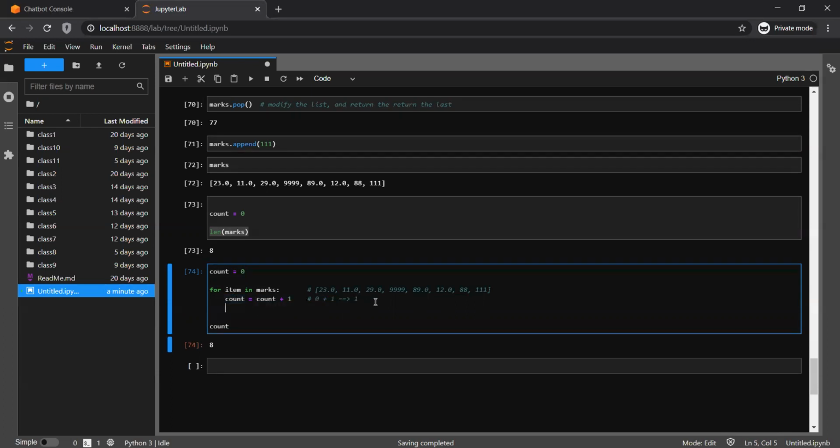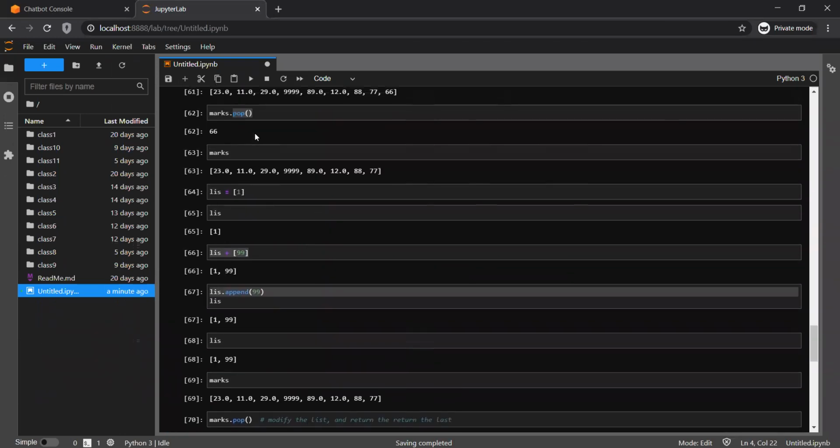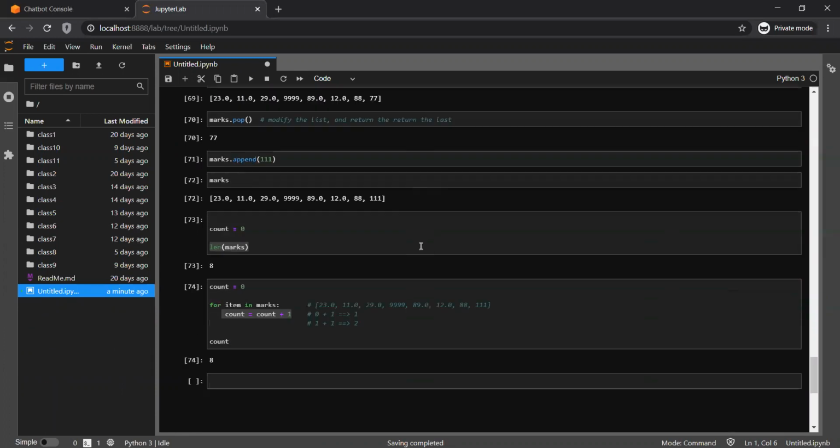In the second loop, when Python picked the second element, which is 11, the count value was 1. I am adding 1 again, and the value is assigned as 2. So this is the expression calculation, and this is what we are actually doing here with the plus operator: calculating the right hand side and then assigning to the left hand side, and that's why the value has been modified.